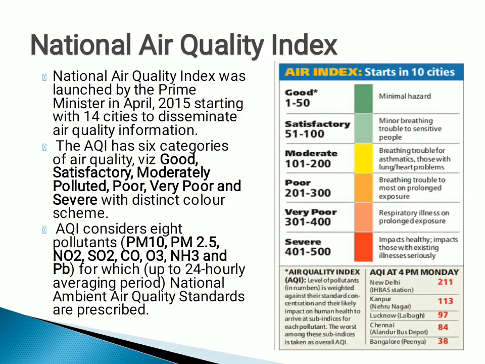Then the third and the most important policy by the government, the Ministry of Environment and Forest, is the National Air Quality Index, where 8 pollutants, PM10, PM2.5, NO2, SO2, CO, ozone, ammonia, and lead, are constantly monitored based on some indices. Suppose the pollution level in micrograms is from 1 to 50, then it is a good air standard. If it is 51 to 100, satisfactory. If it is 400 to 500, it is impacting health and is a very severe condition.